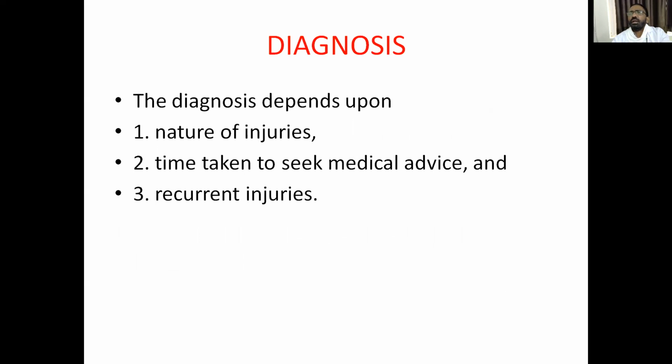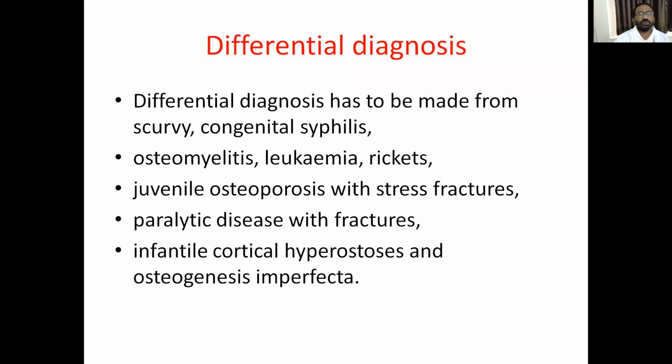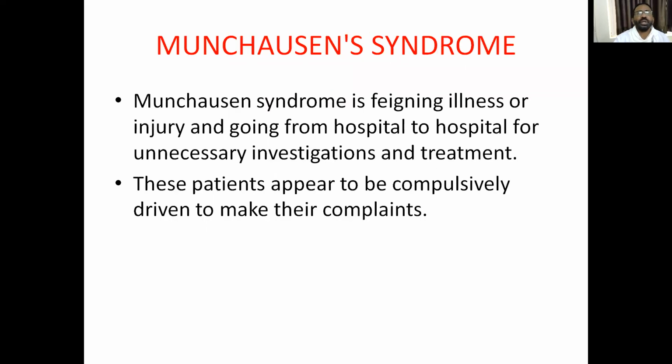These are non-accidental injuries. The age of the injuries and the medical attention show so much difference, and recurrent, repetitive injuries can be diagnosed. Differential diagnosis: rickets, scurvy, and congenital syphilis can be differentiated. Munchausen syndrome is feigning illness or injury and going from hospital to hospital for unnecessary investigations.